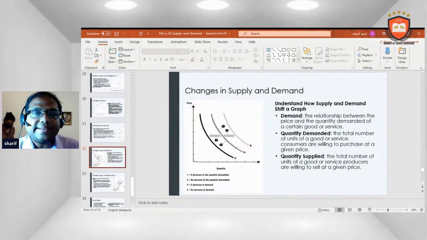Understanding how supply and demand shift on a graph. Demand is the relationship between the price and the quantity demanded of a certain good or service. Quantity demanded is the total number of units of a good or service consumers are willing to purchase at a given price. Quantity supplied is the total quantity of a good or service producers are willing to sell at a given price.